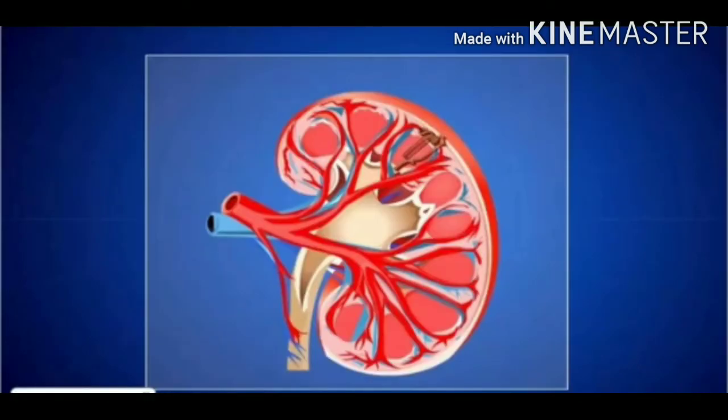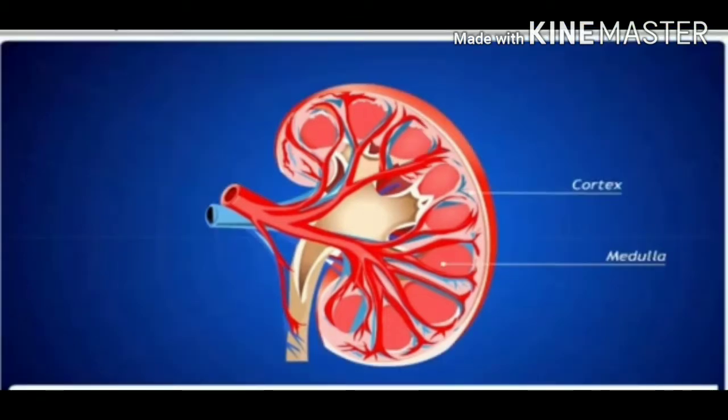Dear children, let us know a few more points about kidney. Each kidney is enclosed within a thin fibrous covering called the capsule. A renal artery brings blood into the kidney along with the nitrogenous waste materials. After filtration in the kidney, the purified blood leaves the kidney through a renal vein.